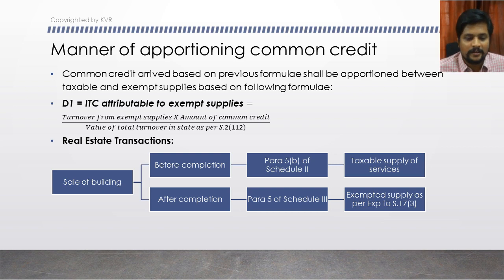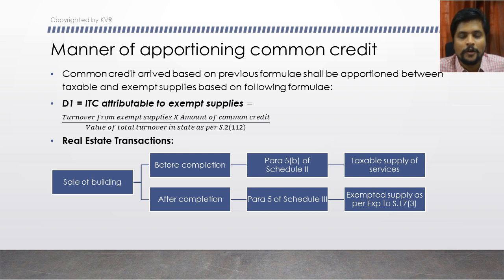What is the formula here? Now we are going to calculate the ITC that is attributable to the exempt supplies. The formula for that is turnover from exempt supply, you have to take the entire turnover from the exempt supplies, into the amount of common credit, divided by the value of total turnover within the state.